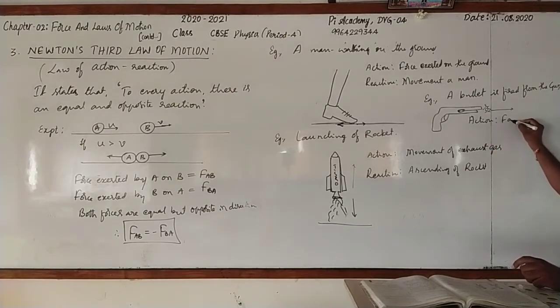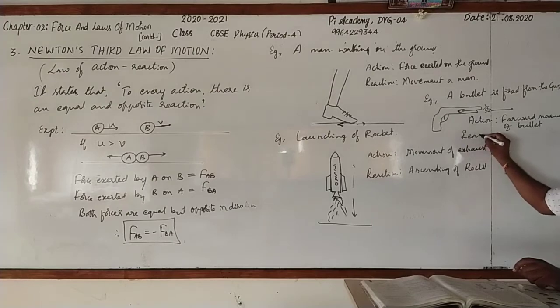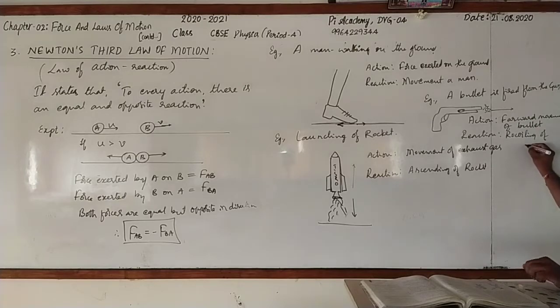So here I write action. Action is forward movement of bullet. Then reaction is recoiling of pistol or gun.